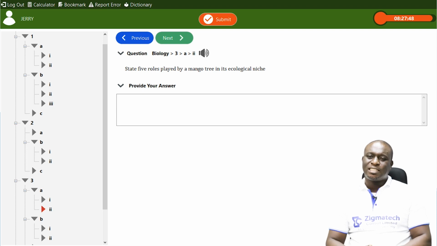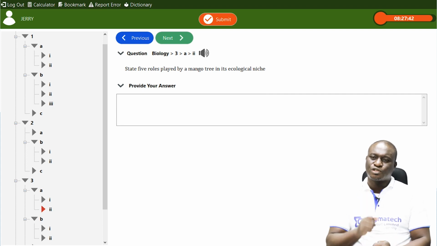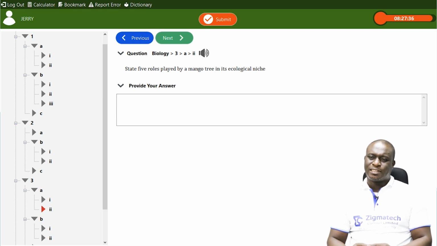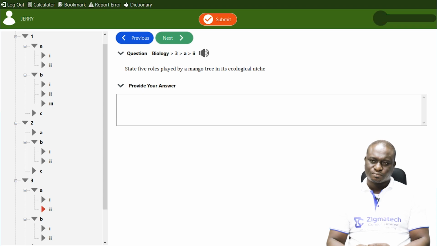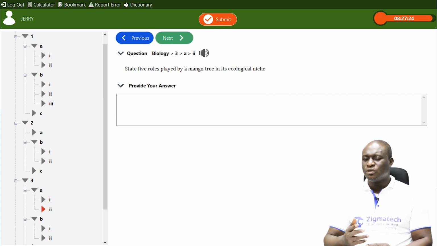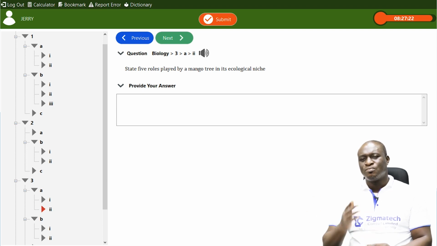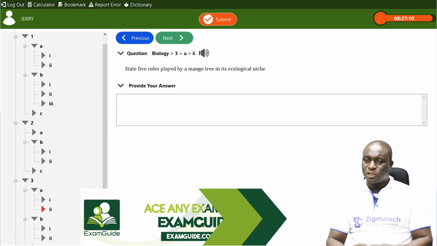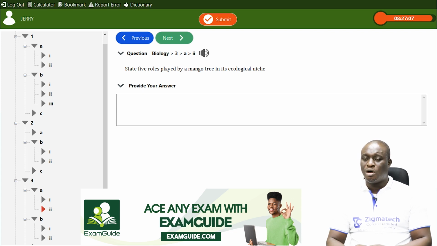Number 1 is that these mango trees serve as a source of food for other organisms that are found there. Number 2, it serves as a source of shelter for organisms that are also found around there. Most organisms like the birds and other arboreal organisms take shelter in these mango trees. And number 3, they can also serve as a source of fuel for man and some other organisms.